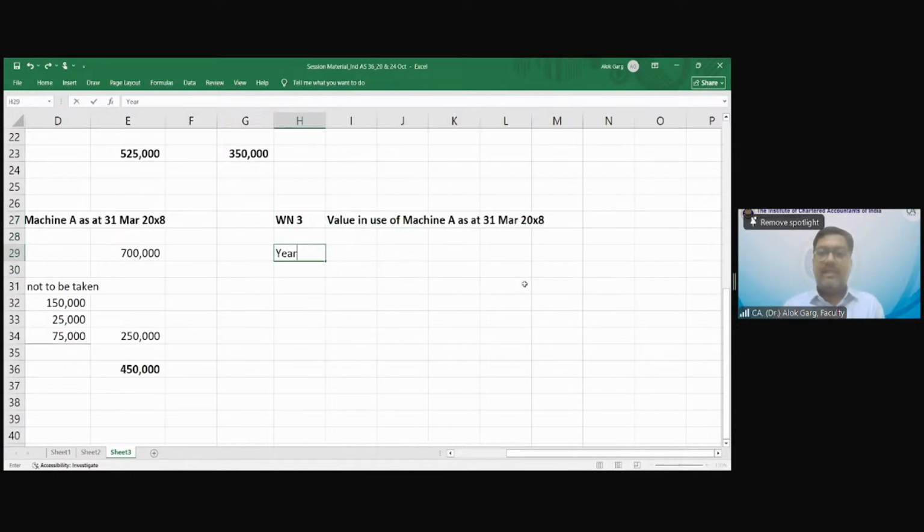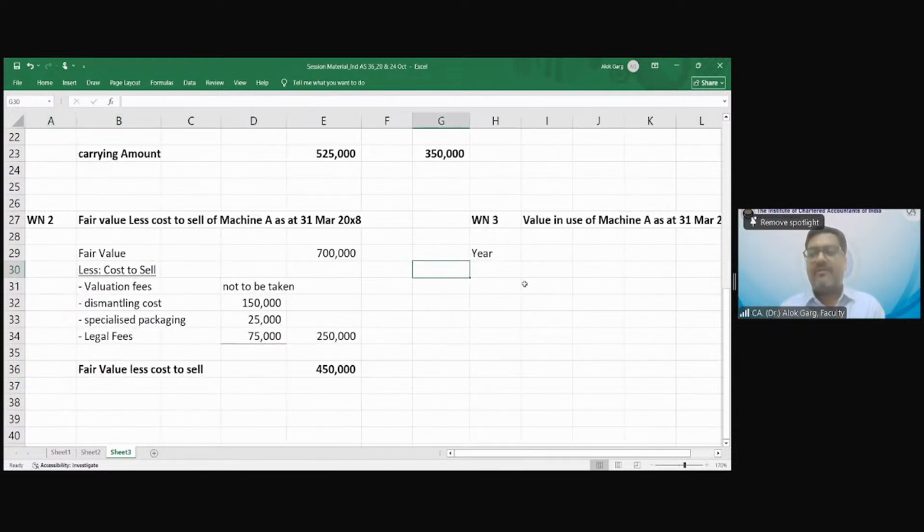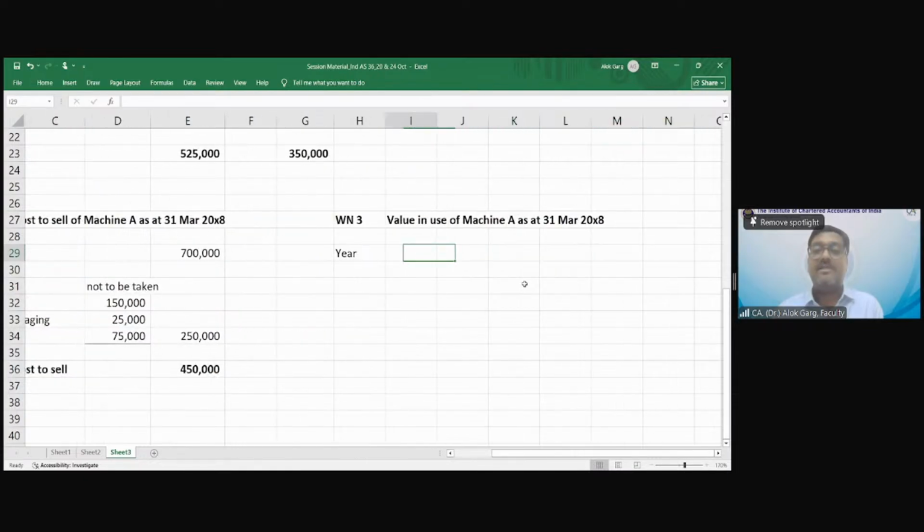So yearly cash flows are given, right? This machine was purchased on 1st April 2003. We have computed the carrying amount as on 31st March 2008. And as on 31st March 2008, for the next 5 years, the cash flows are given. And you are doing the impairment testing on 31st March 2008, right? You have computed fair value less cost to sell. Now you are computing value in use. It means for the remaining 5 years, what are the cash flows? You need to estimate the cash flow which is given in the question. Now you need to discount those cash flows.